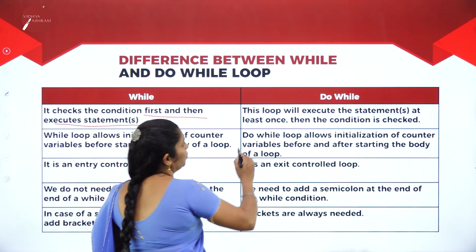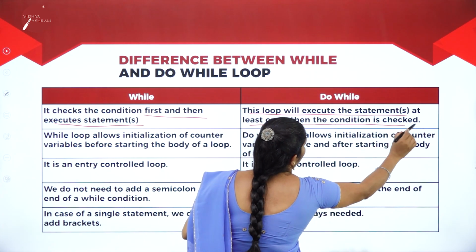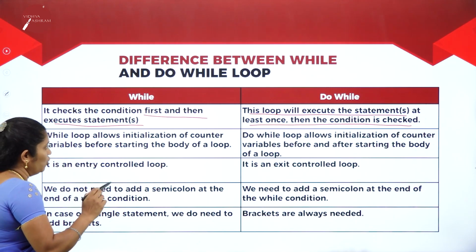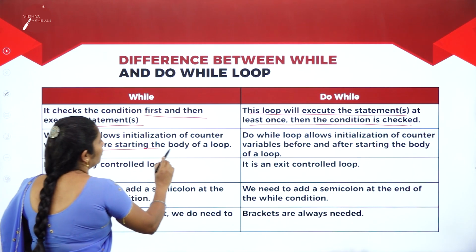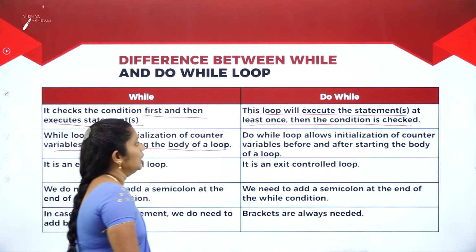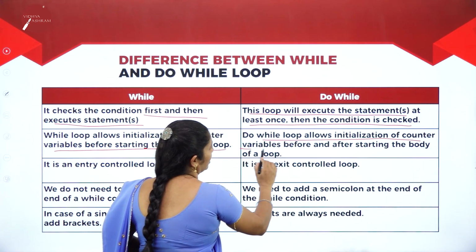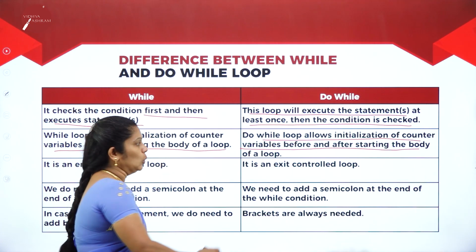Whereas in do while loop, this loop will execute the statement at least once, then the condition is checked. And here, while loop allows initialization of the counter variable before starting the body of the loop. Whereas do while loop allows initialization of the counter variable before and after starting the body of the loop.